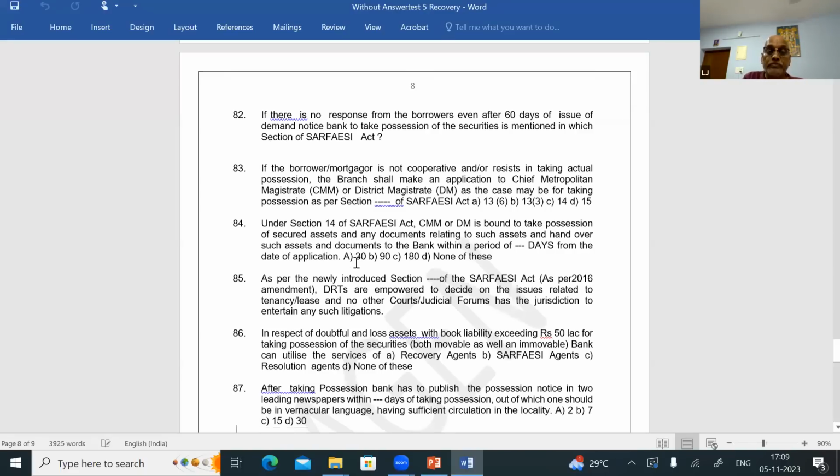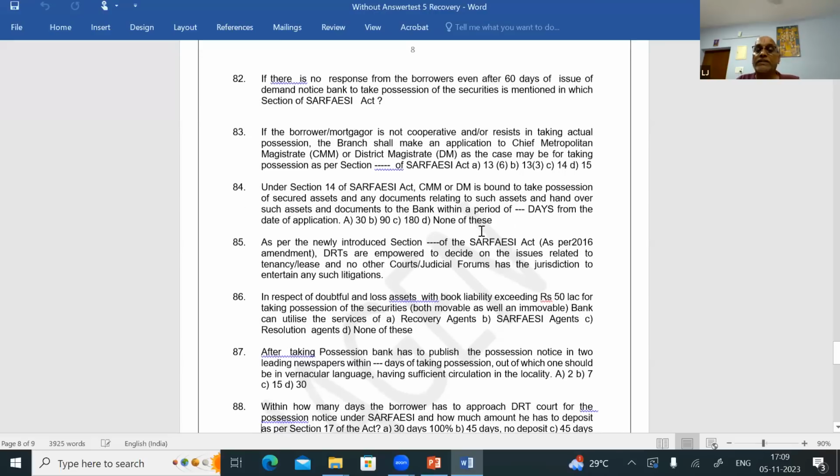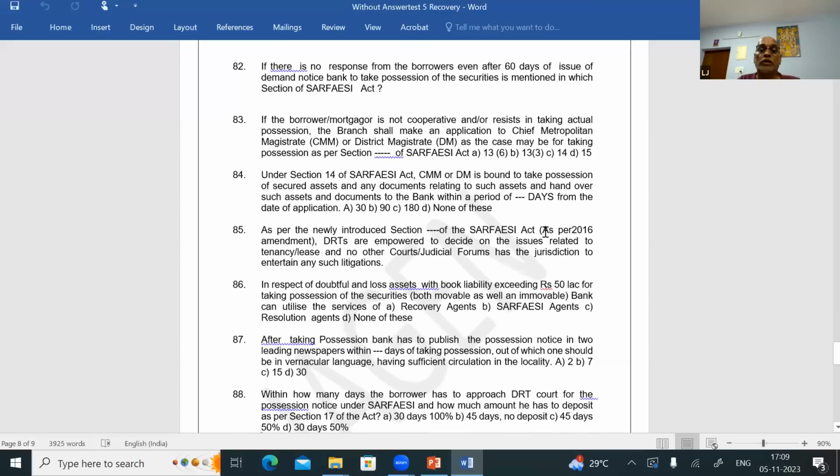Question number 85. As per the newly introduced section of the SARFAESI Act, that is as per the 2016 amendment, DRTs are empowered to decide on the issues related to tenancy and lease, and no other courts or judicial forums have the jurisdiction to entertain any such litigation. You can note down the section: Section 17(4)(a).